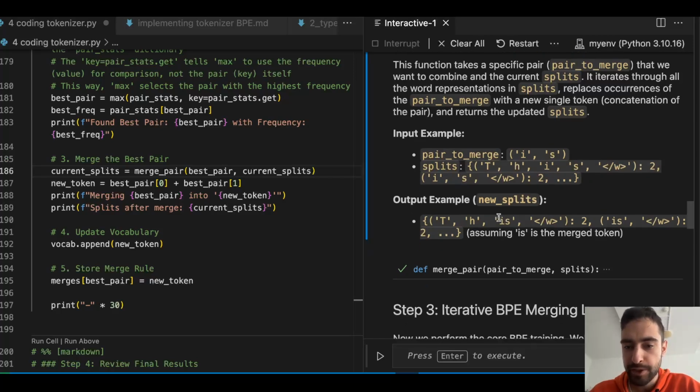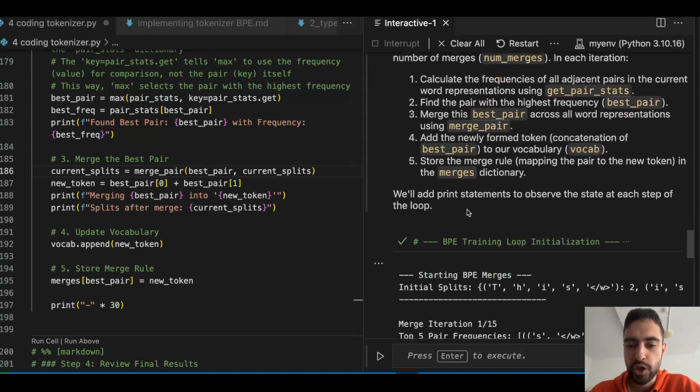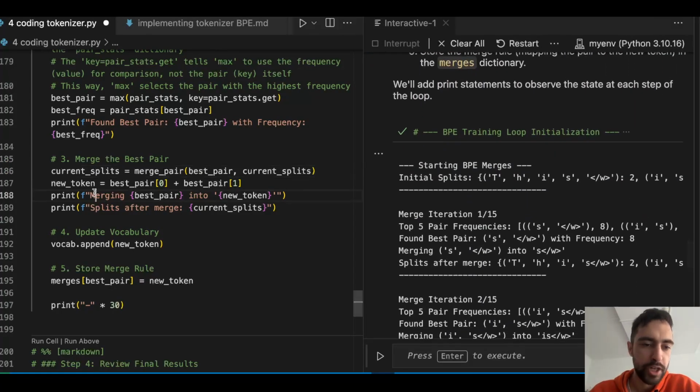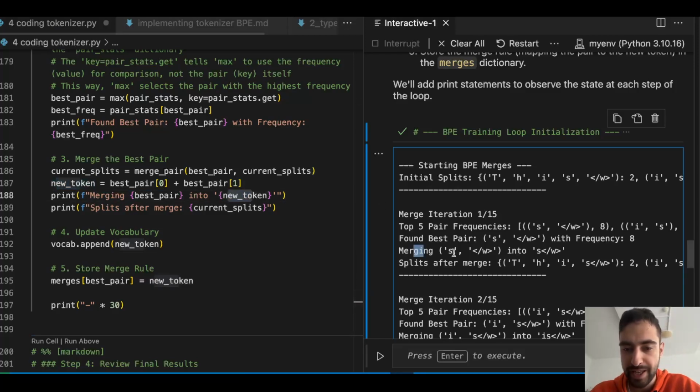And the output is going to be this merged token within this splits dictionary. Now let's go down. You see merging best pair into new token, so merging S and end of word into this new token.